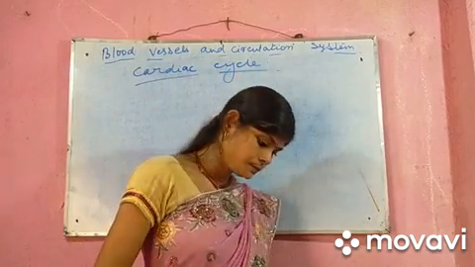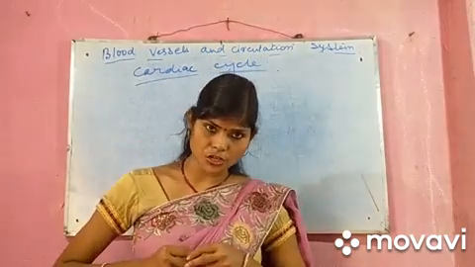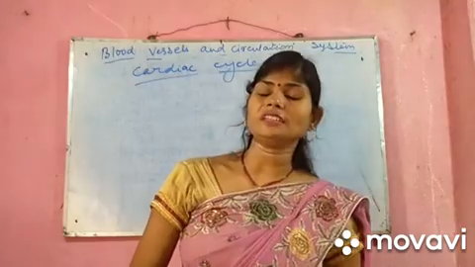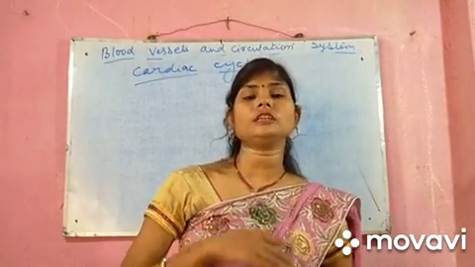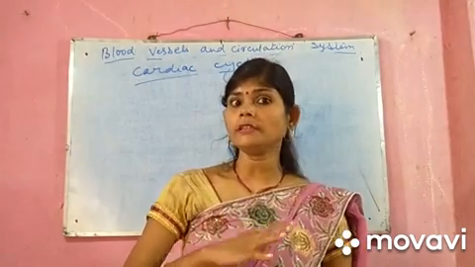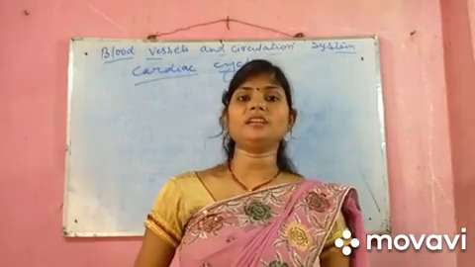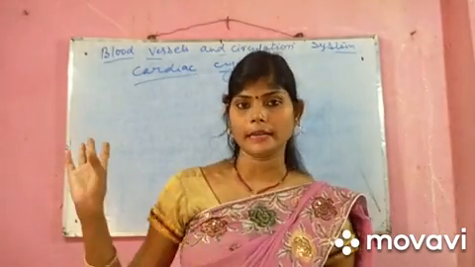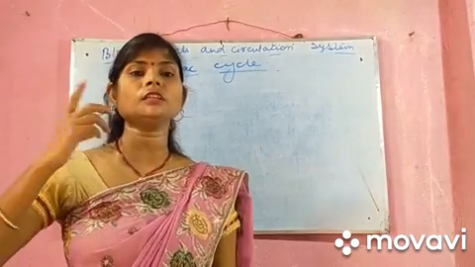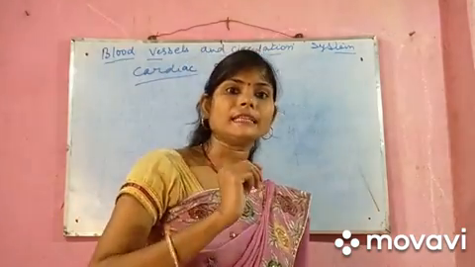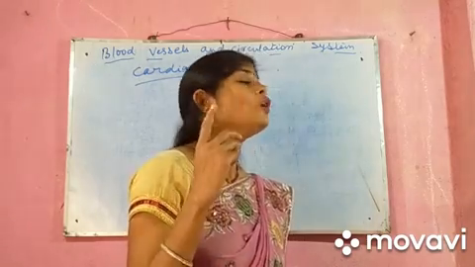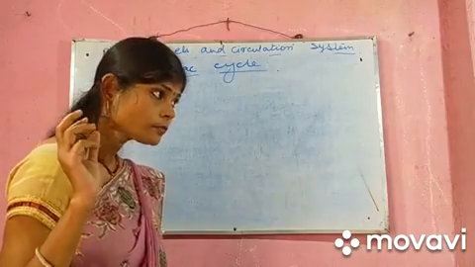We know that one relaxation and one contraction of the auricles and ventricles of a heart is called one cardiac cycle. That means one relaxation and one contraction of the auricles and ventricles of the heart is called one cardiac cycle.